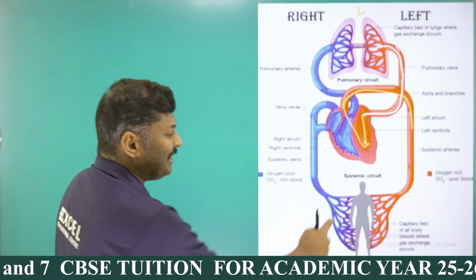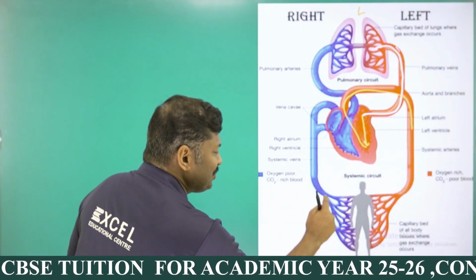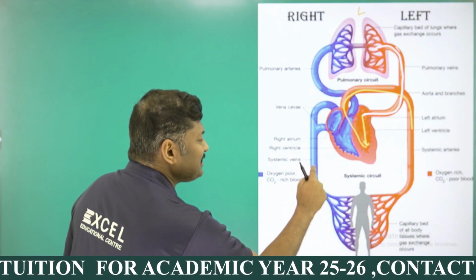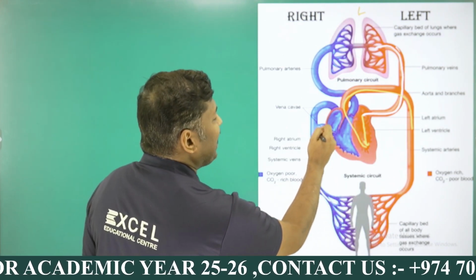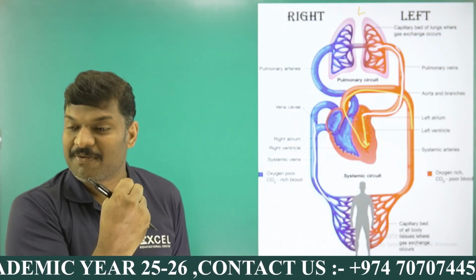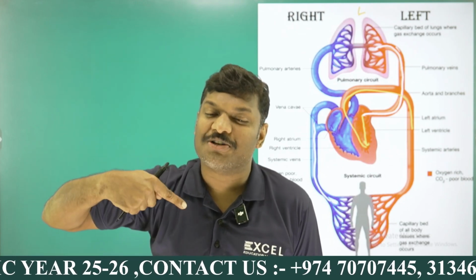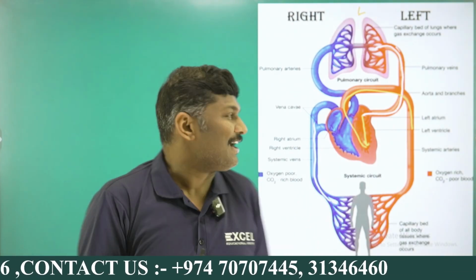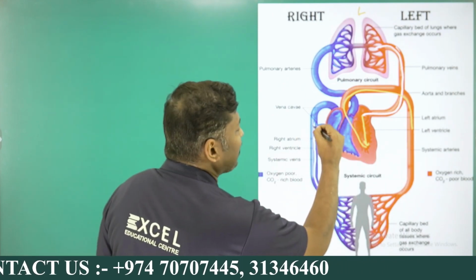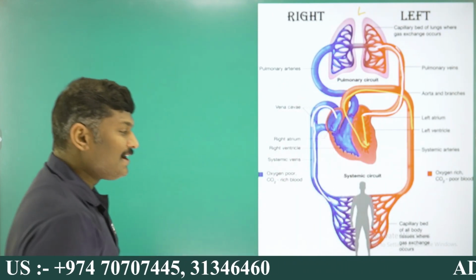And here you can see these are what we call the tissue capillaries. Tissue capillaries are changing into veins, and veins combine to form the vena cava, my dear student. There are two vena cava you studied. One from the upper part of the body is called the superior vena cava, and one from the lower part of the body is called the inferior vena cava. So that's why you can see that two vena cava enter into the right atrium, my dear student.